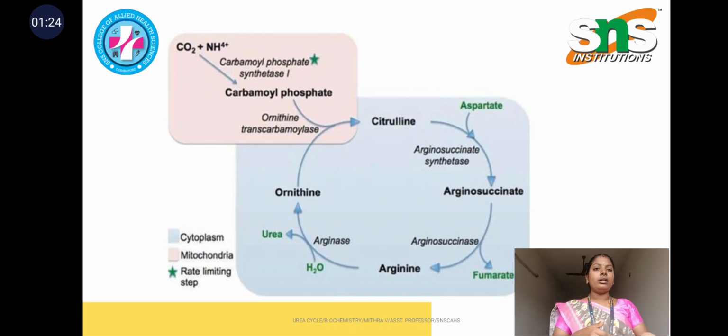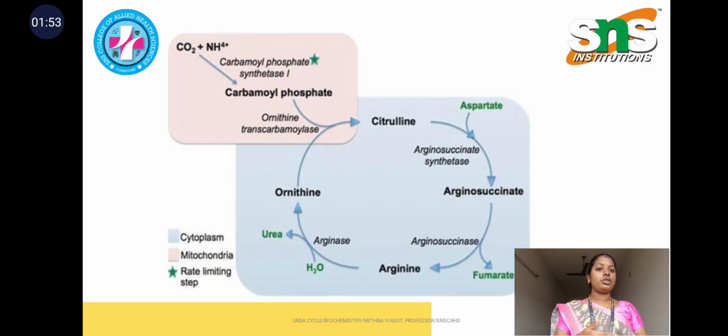Then this carbamoyl phosphate is converted into citrulline with the help of ornithine transcarbamylase, and that citrulline is converted into argininosuccinate with the help of argininosuccinate synthetase. Synthetase means it just synthesizes the argininosuccinate.